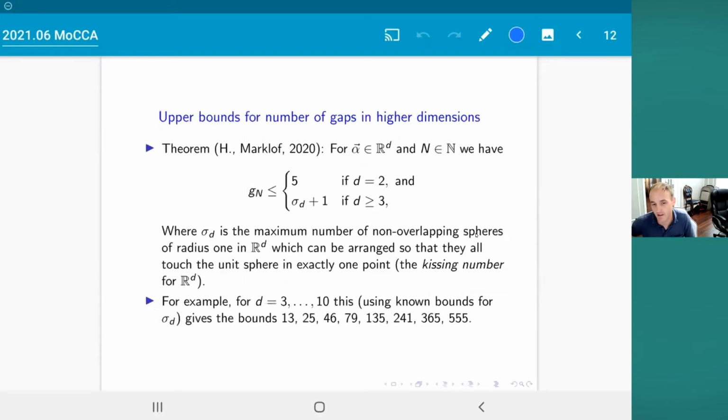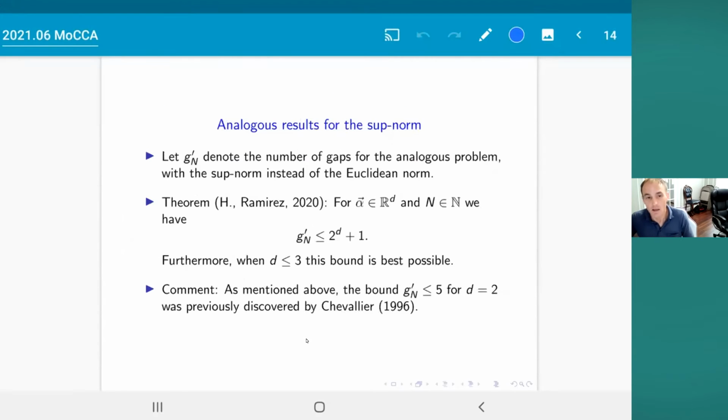When you translate that into the language of the bounds here, it gives you the bounds 13, 25, out to 555. But we kind of doubt that any of these are best possible. We think that probably if you put a little bit of extra information into the problem, you're going to be able to get these bounds down. So I'll talk about that at the very end. I'll give you a conjecture of what I think it is in 3 dimensions.